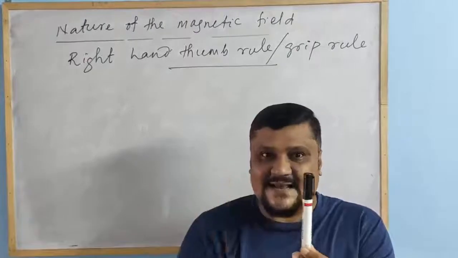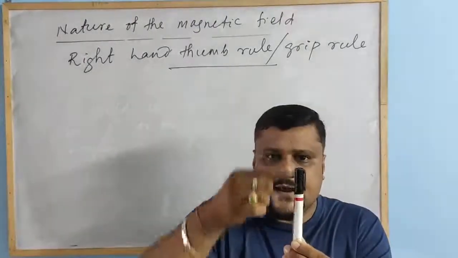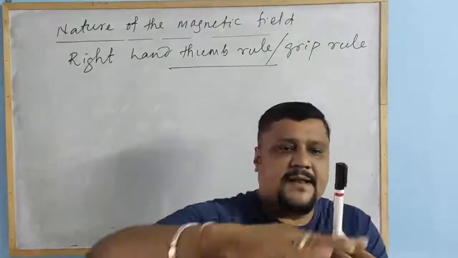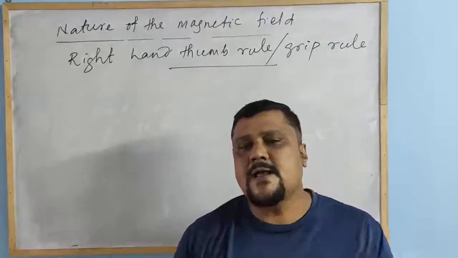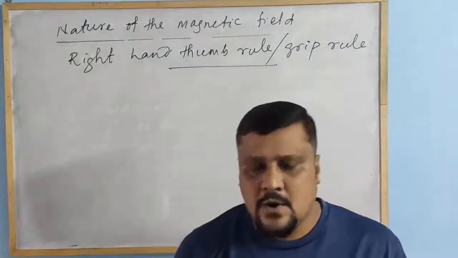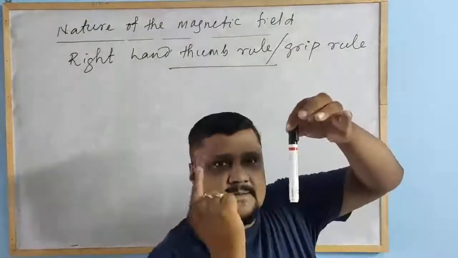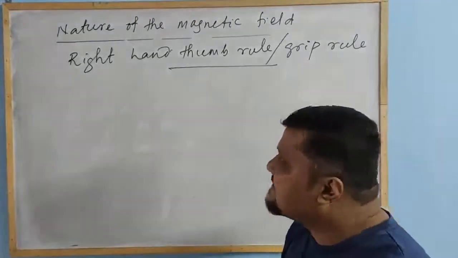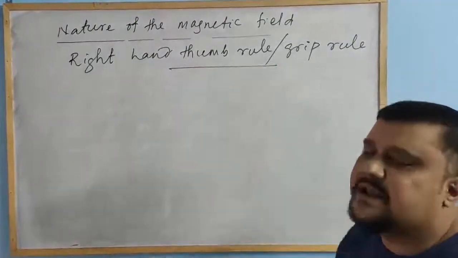Now the concentric circle is perpendicular to the current carrying conductor. If the current carrying conductor is like this, the magnetic field is in this plane, perpendicular to the current carrying conductor. That you already know. But how do we know whether it is this direction or this direction? That can be known by the right hand thumb rule or grip rule.